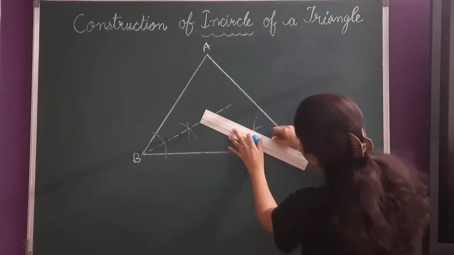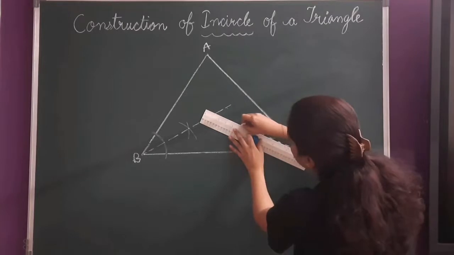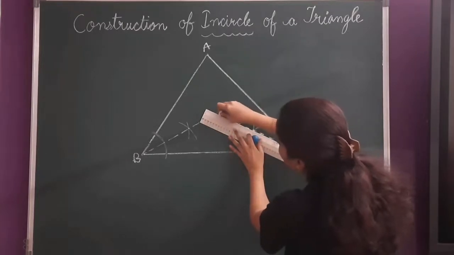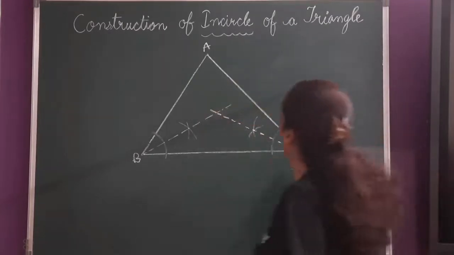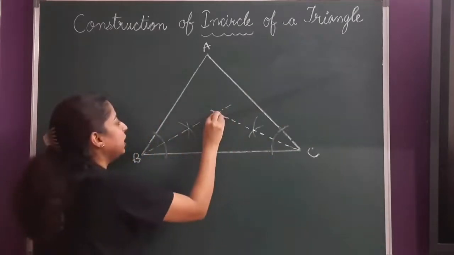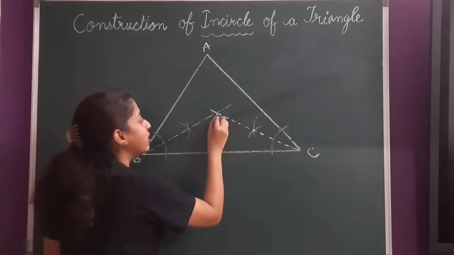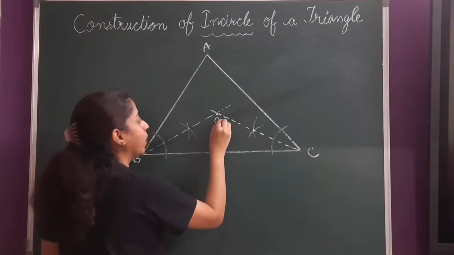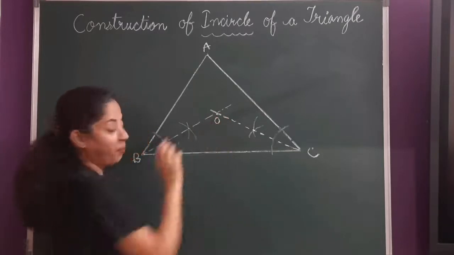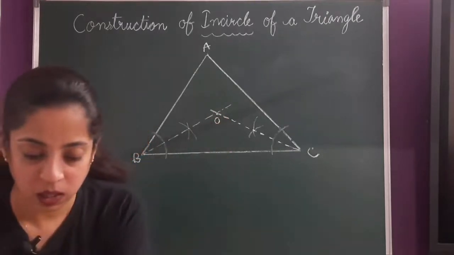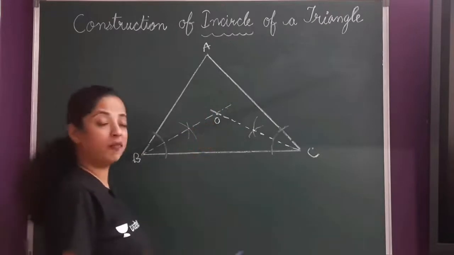Now my dear children, you have to extend this line so that it meets your previous line. Okay. इन दोनों लाइंस को एक्सटेंड करके यहाँ मीट करवाना है ना. सो दिस पॉइंट इज योर सेंटर ऑफ योर सर्कल. ओके, O. So now we have got the center of the circle.